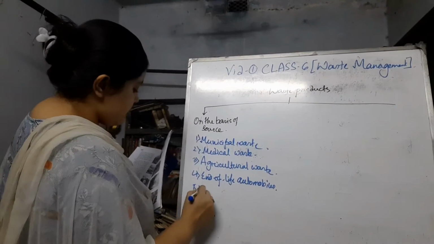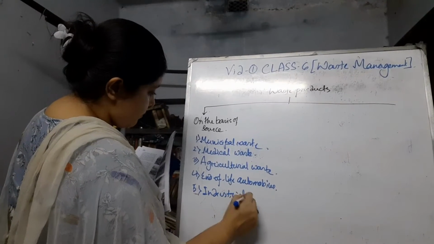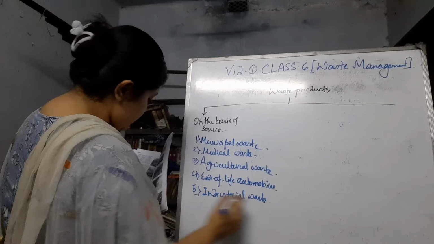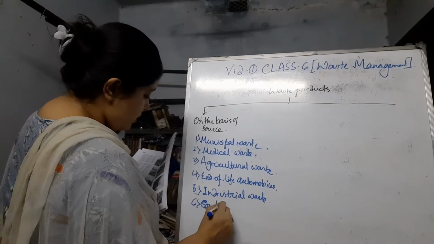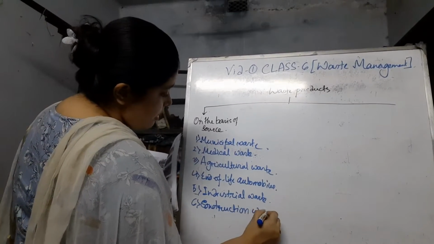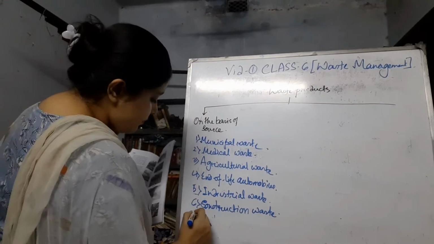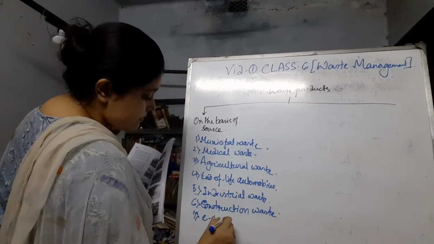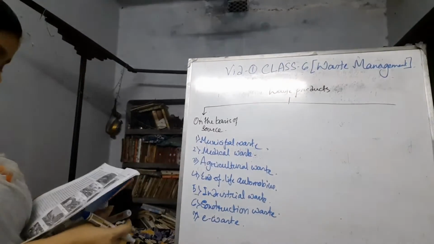The next is industrial waste. The next is constructional waste, construction or demolition waste. Okay, and the next is e-waste. So according to the basis of the source, there are these types.